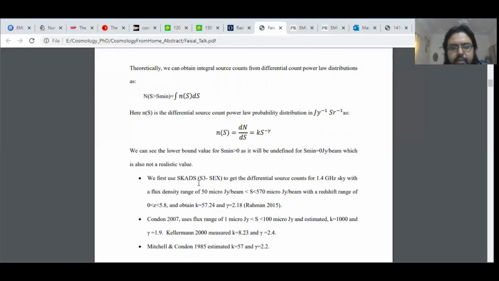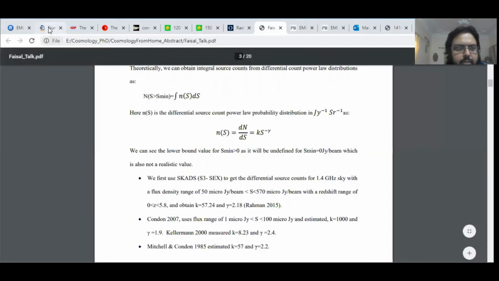For theoretically calculating it, we used the SKA Extragalactic simulated database S-cubed, which is basically for 1.4 gigahertz sources. But if you want to calculate sources for particular fluxes, you can always play around with interpolation and stuff like that. So for sources between 50 microJanskys to 570 microJanskys, we get a differential source count with slope values k and gamma around 57.24 and 2.18, which are published in Rahman 2015.